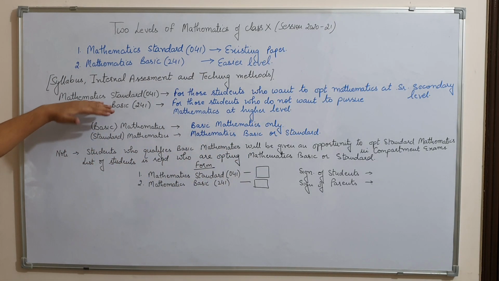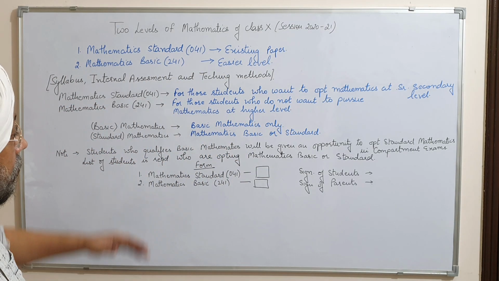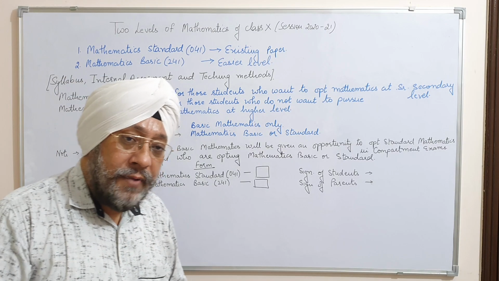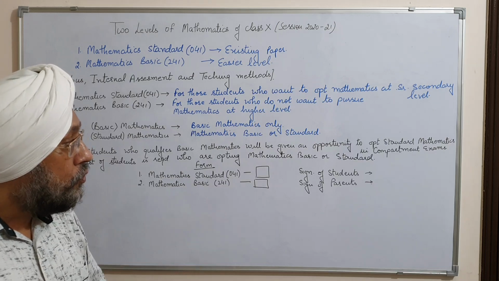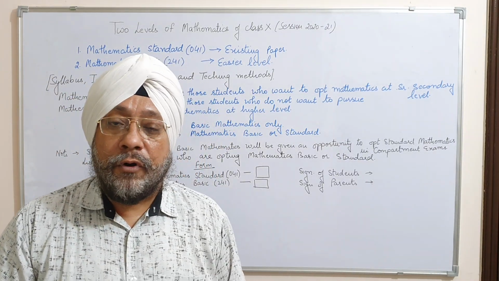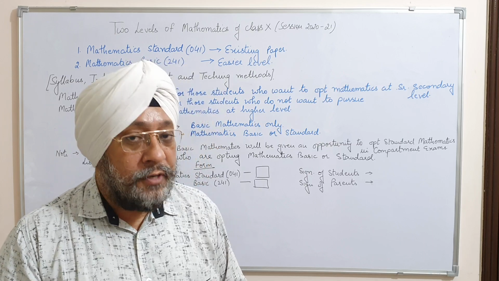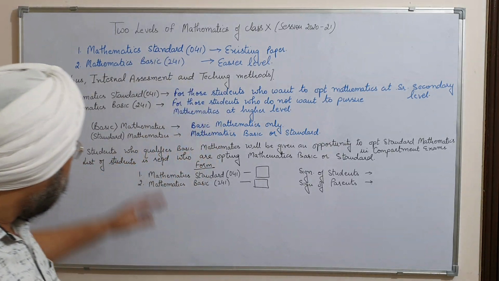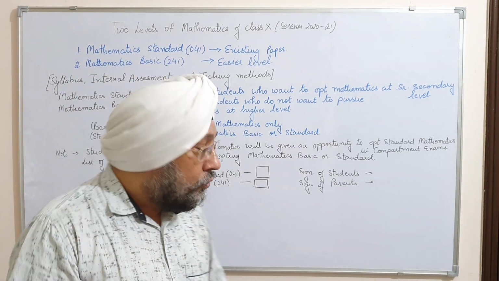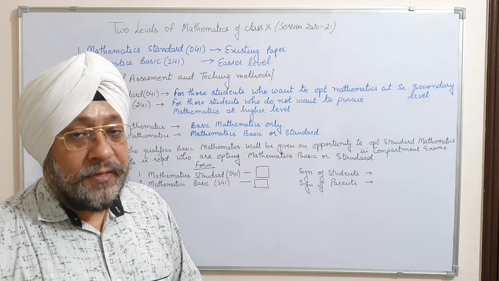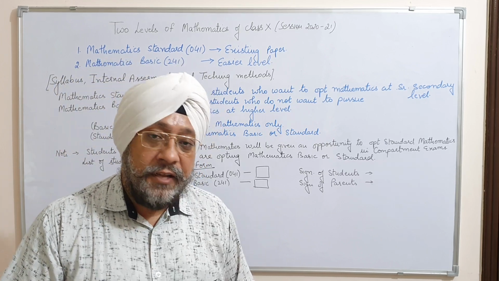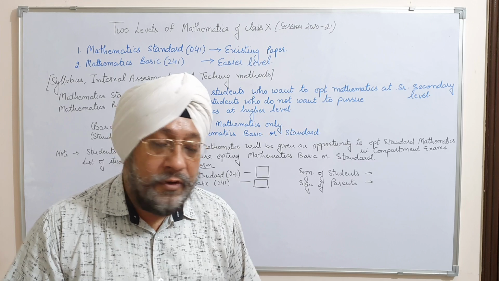Second thing, mathematics standard is meant only for those students who want to opt for mathematics at the senior secondary level, that is, for +1, +2 or the higher classes. But mathematics basic is meant only for those students who do not want to pursue this subject at a high level, that is, in +1, +2, or maybe in other classes.